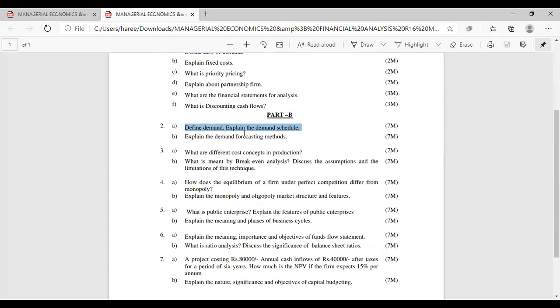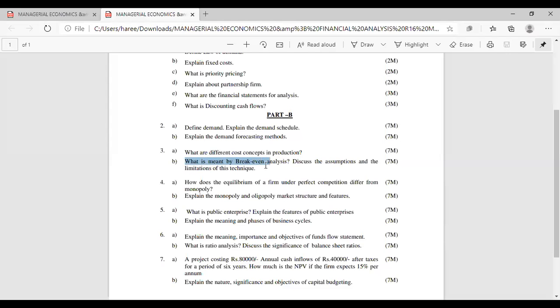We have to see here. Define demand. Explain the demand schedule. Explain the demand forecasting methods. What are the different cost concepts in production?